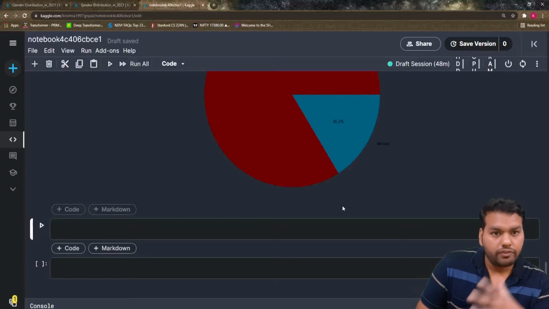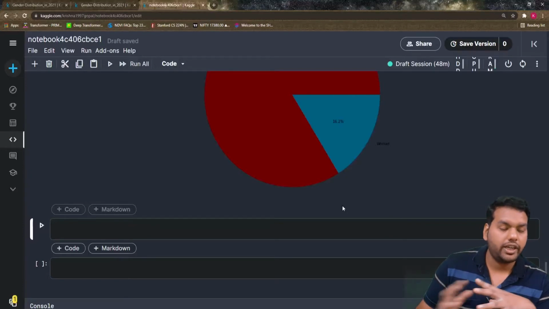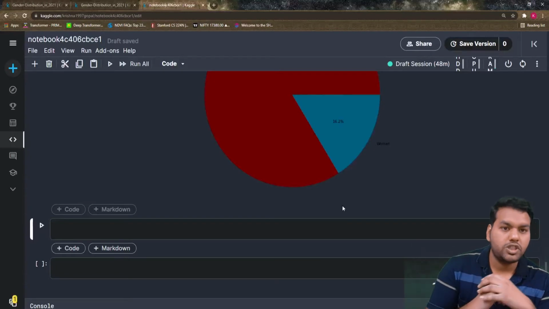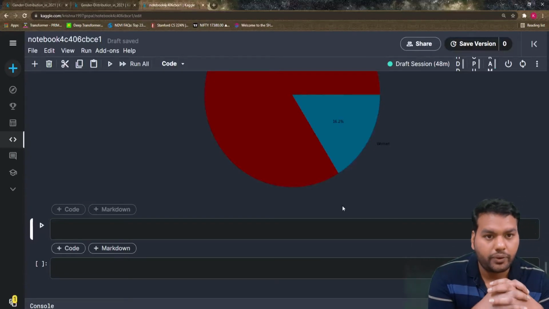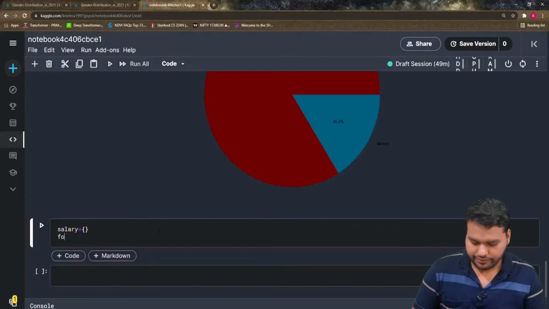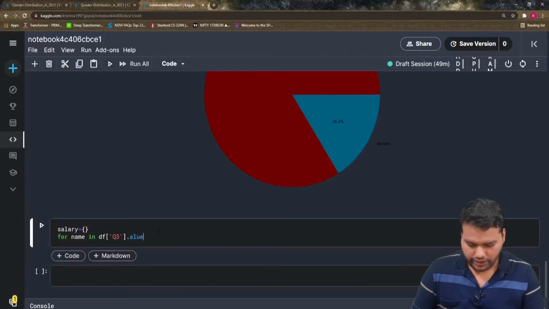That means in every country, how much men earn and how much women are earning nowadays. So I loop through the country's name: for name in df q3 dot value_counts().index.